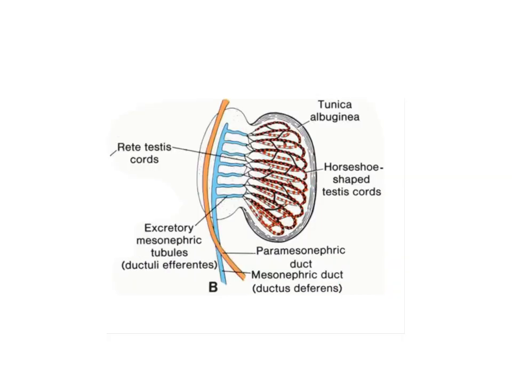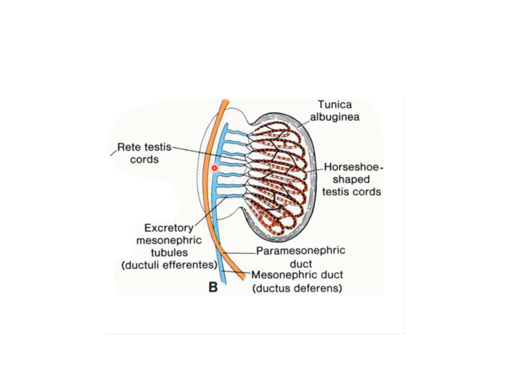So after becoming canalized, the seminiferous tubules join the rete testes tubules, which become connected to 15 to 20 mesonephric tubules that become the ductuli efferentes of the testes. These efferent ductules open up into the mesonephric duct, which ultimately forms the ductus epididymis and the ductus deferens.